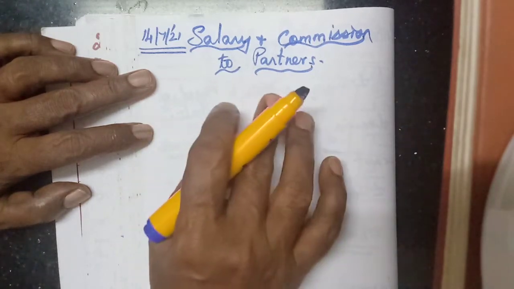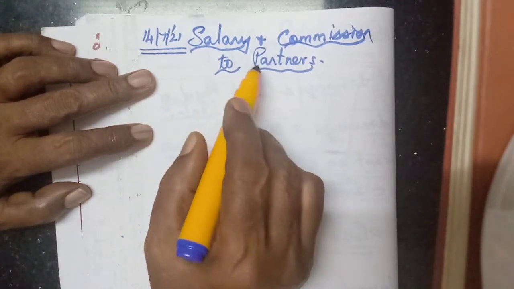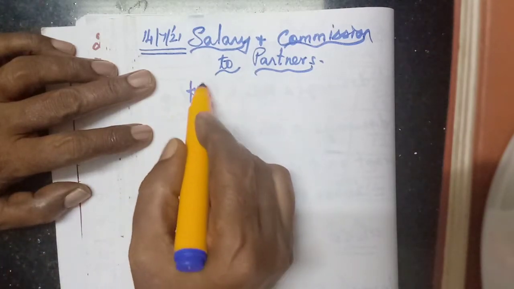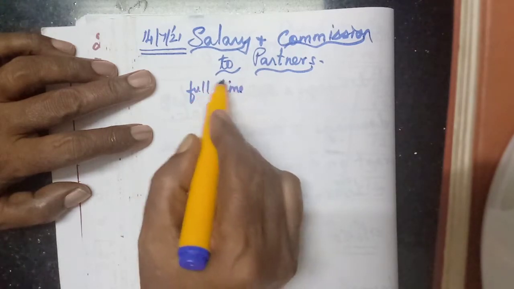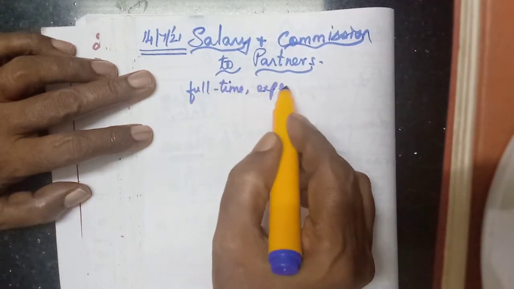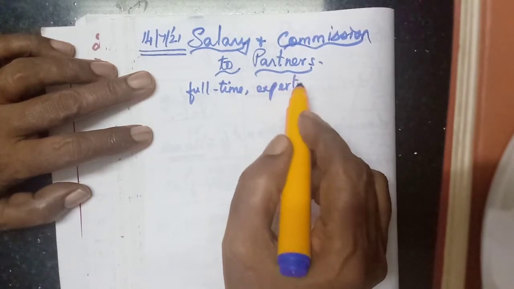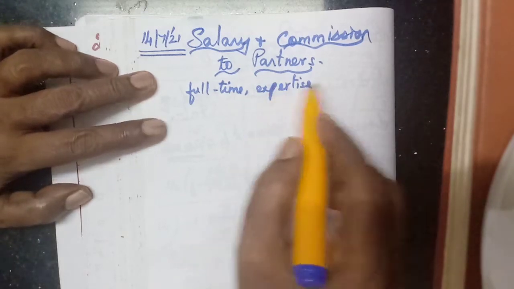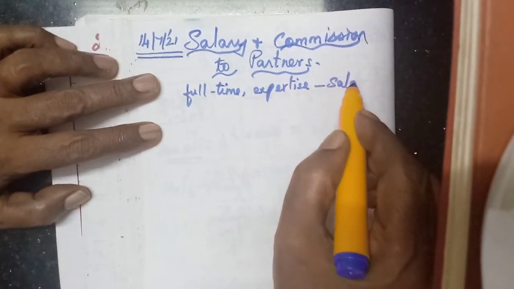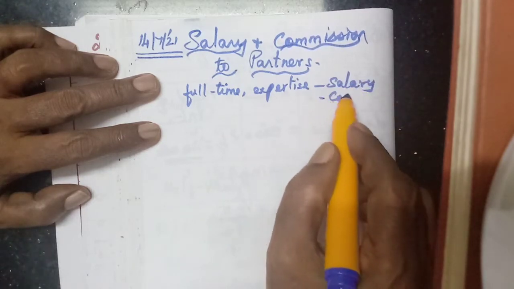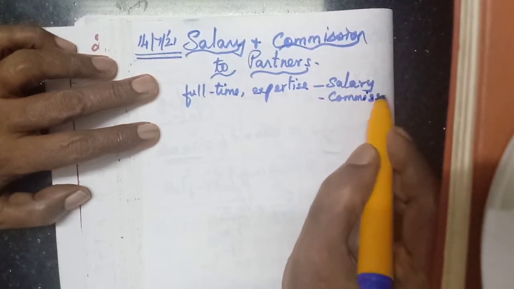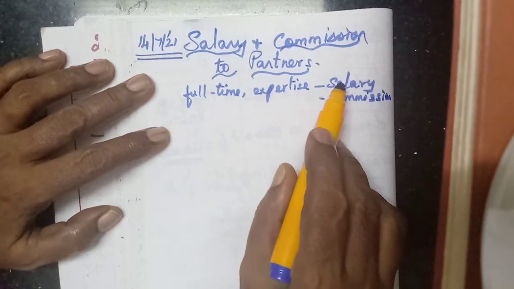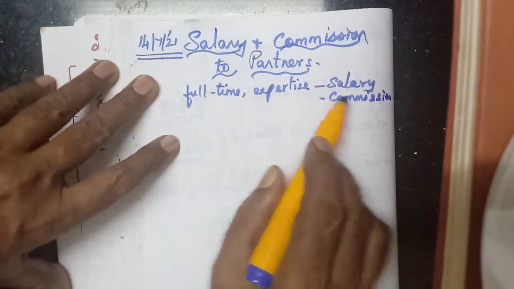In the beginning itself, we have studied salary may be provided to some of the partners if they are working full-time or for their expertise. Expert service, what they do. Sometimes they may manage the business. So for that, they may provide salary, or for any other service they may provide commission. This is an expense, so we have to debit this, and the partner's capital account should be credited.